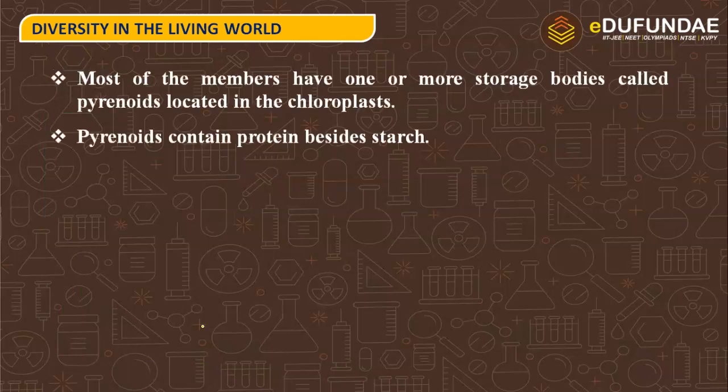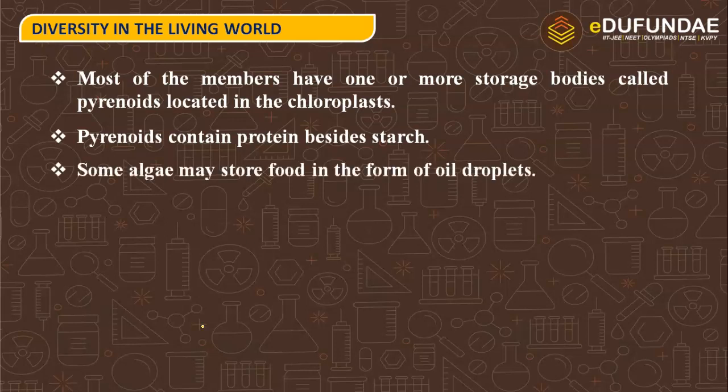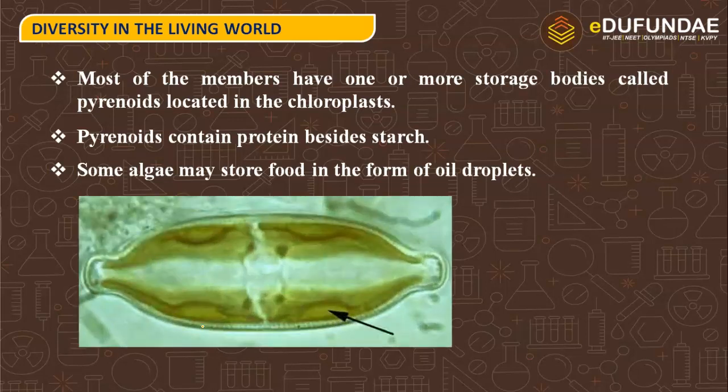Most of the members have one or more storage bodies called pyrenoids located in the chloroplasts. Pyrenoids contain proteins besides starch. So for development and growth, the algae also require stored food, and those storage bodies are called pyrenoids. Pyrenoids contain proteins besides starch. That means along with starch, they also have proteins present. Some algae may store food in the form of oil droplets. So here you can see the structure of pyrenoids, and they are used as the storage bodies in the body of algae.